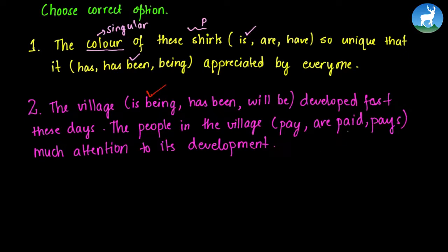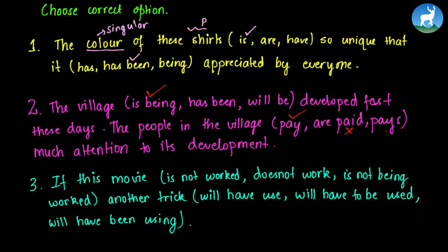However, "are paid" does not make this sentence grammatically correct, so we don't consider this option. Now we have two options left, "pay" and "pays." As people is a plural noun, we use the plural verb. So we say, the people in the village pay much attention to its development.